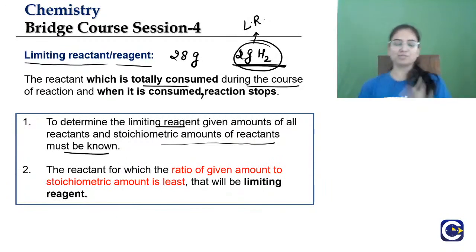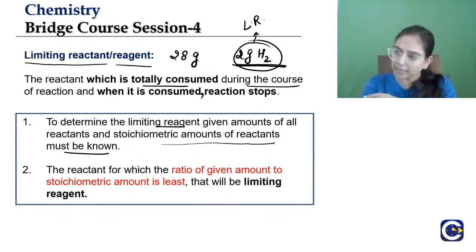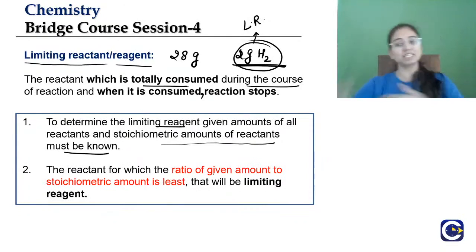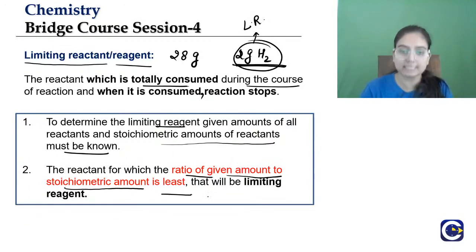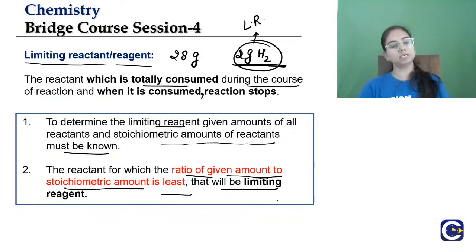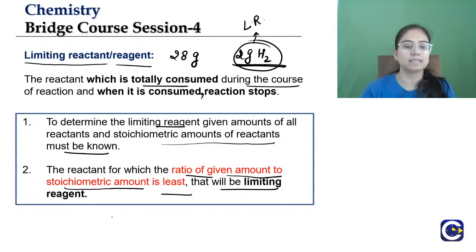So we have to first of all see the given amount of the reactants and the stoichiometric mass of the reactants. And then the reactant for which the ratio is less: the reactant which has the least ratio of given amount to stoichiometric amount will be the limiting reagent. Let's take an example. We have plenty of examples in the session. I'm just giving you one.